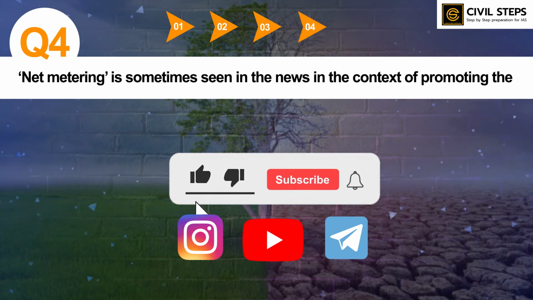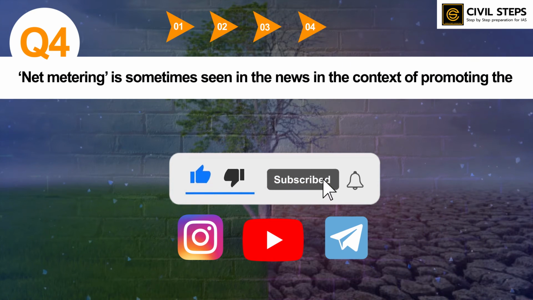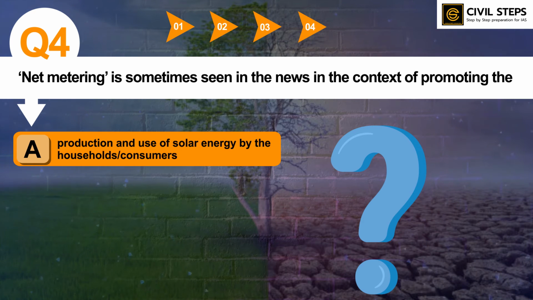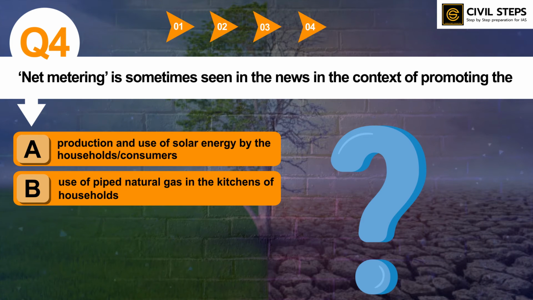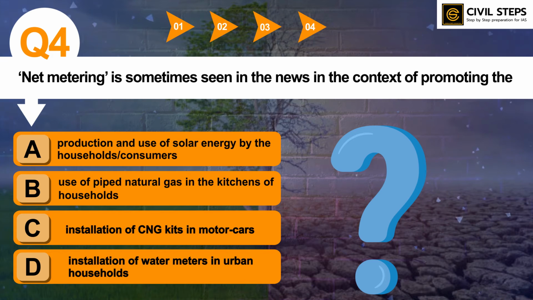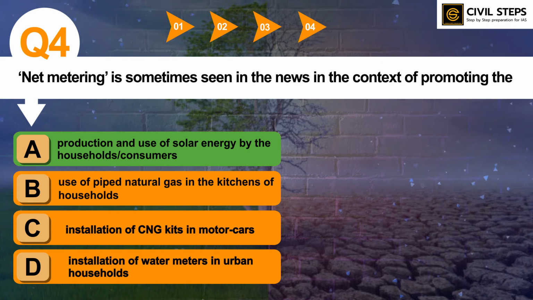Net metering is sometimes seen in the news in the context of promoting the option A production and use of solar energy by the household or consumers. Option B use of piped natural gas in the kitchens of households. Option C installation of CNG kits in motor cars. Option D installation of water meters in urban households. So you can write your answer in the comment section. So the correct answer of this question is option A, production and use of solar energy by the households